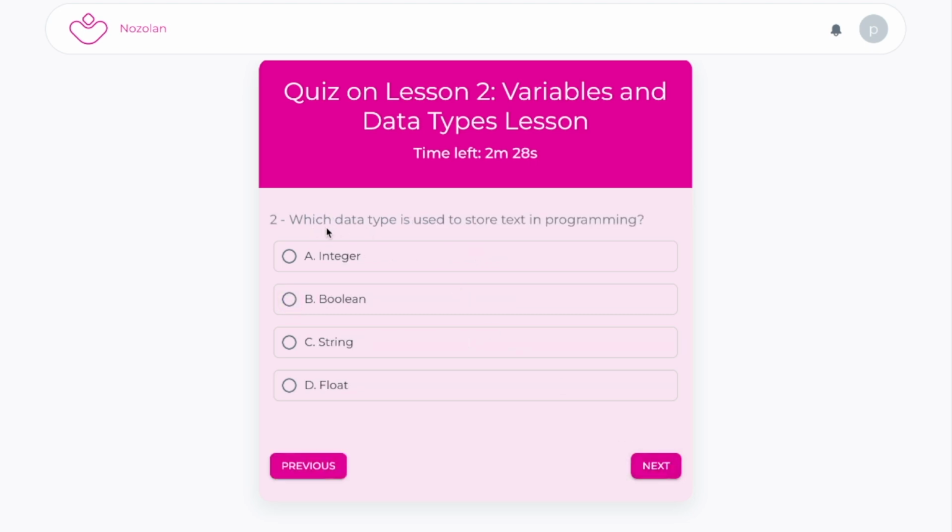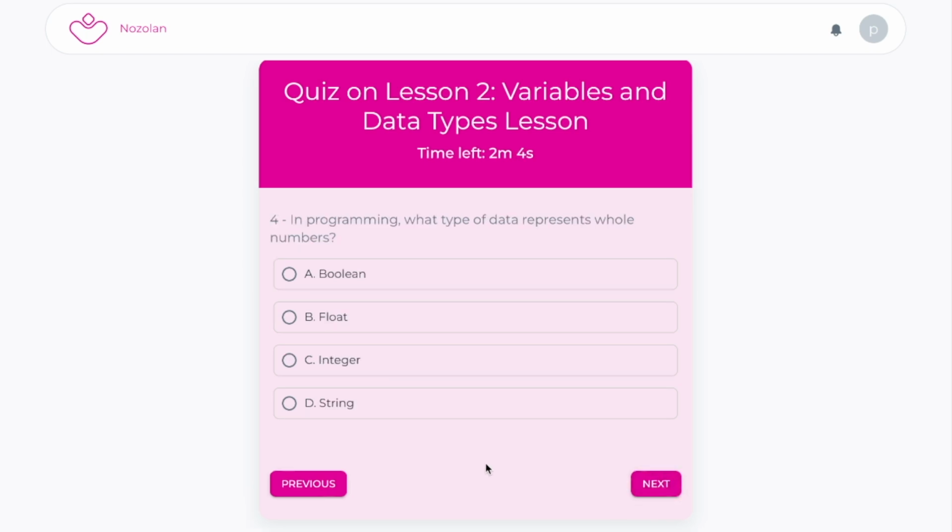Which data type is used to store text in coding? Correct. String. What data type is used to store true or false values? If you answered C, your answer is correct. It's Boolean.